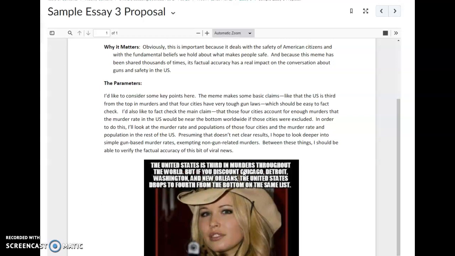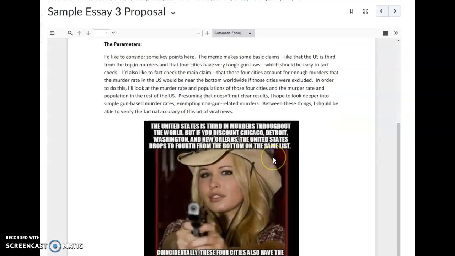I'd like to fact check the main claim that those four cities account for enough murders that the murder rate in the U.S. would be near the bottom worldwide if these cities were excluded. In order to do this, I'll look at the murder rate and populations of those four cities, and the murder rate and population in the rest of the U.S. Presuming it doesn't net clear results, I hope to look deeper into simple gun-based murder rates, exempting non-gun related murders. Between these things, I should be able to verify the factual accuracy of this bit of viral news.